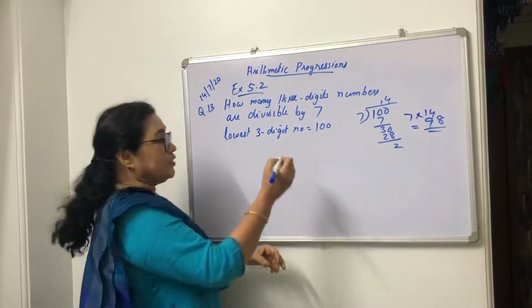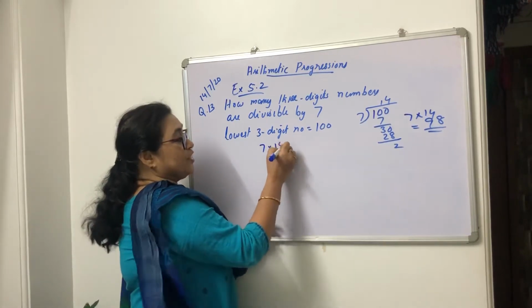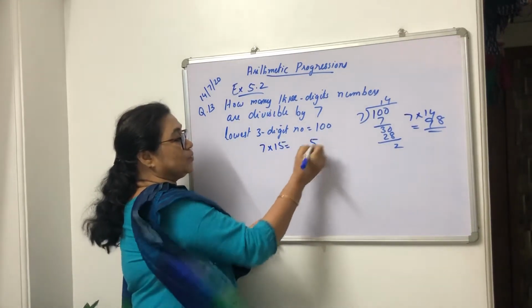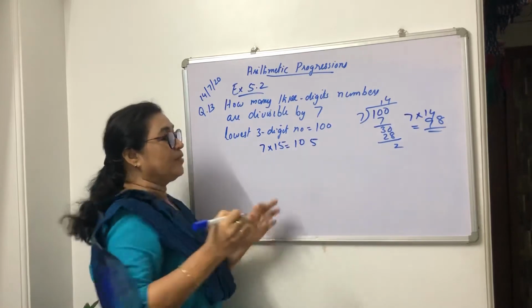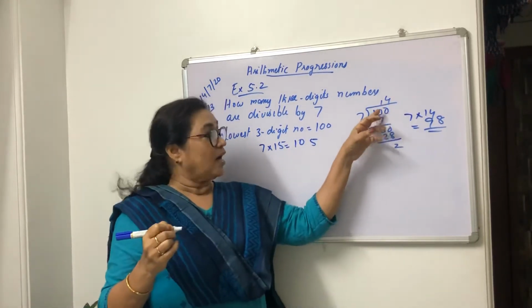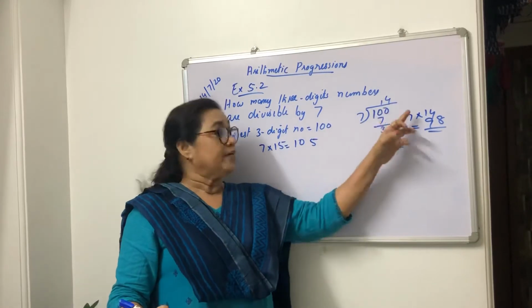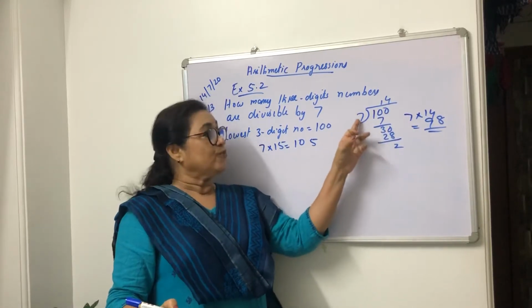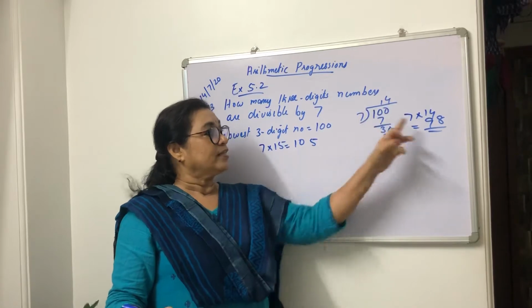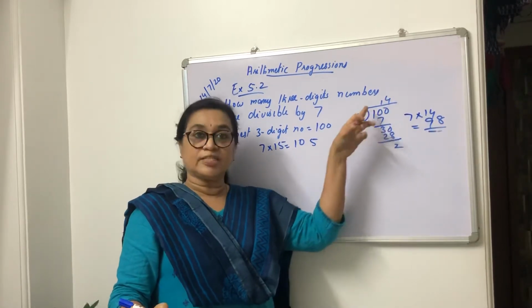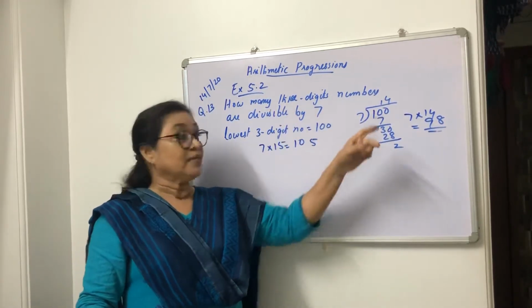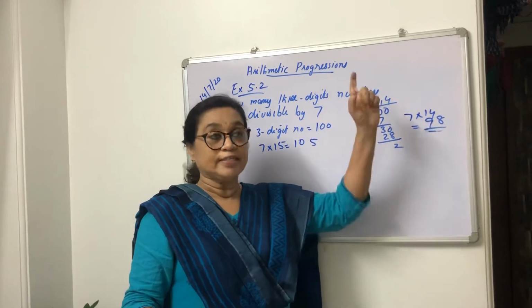So you have to take 7 into 15, 105. Here for 100, the remainder 2 is coming, therefore 100 is not divisible by 7. If you take 7 into 14, that is 98. 98 is divisible by 7, but 98 is a two-digit number.